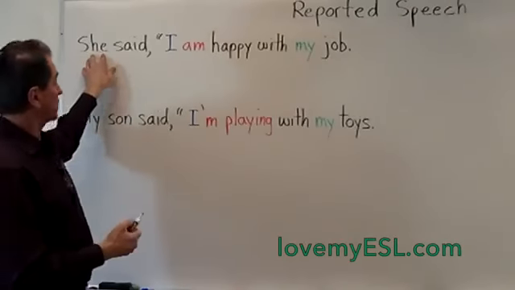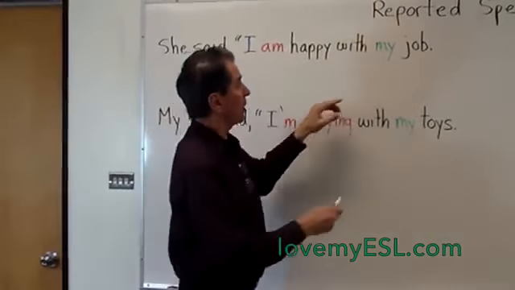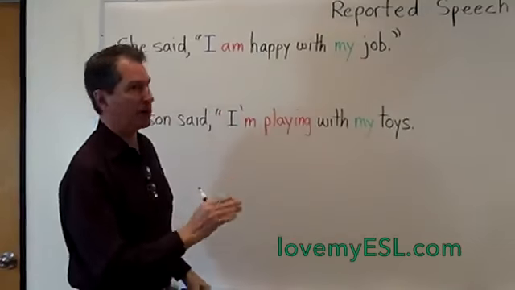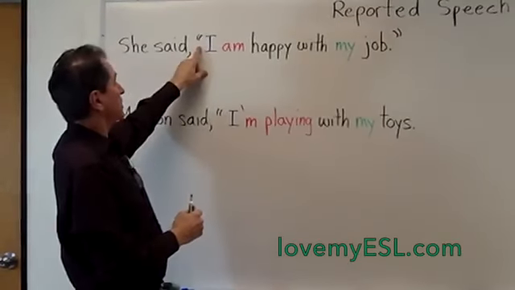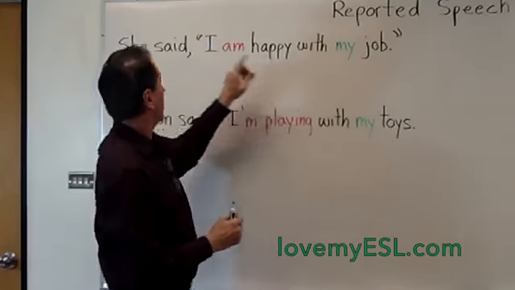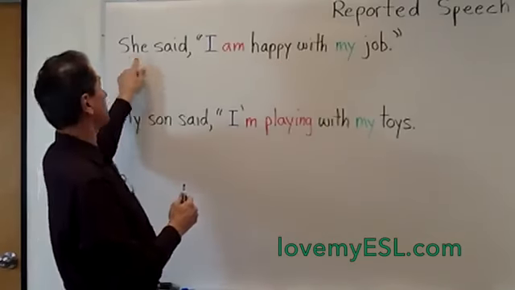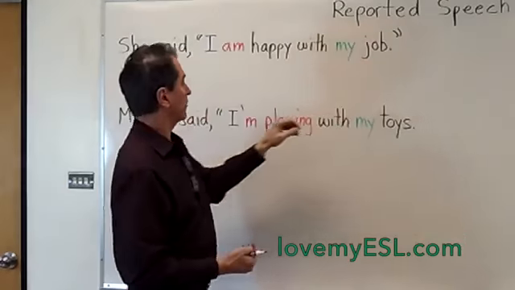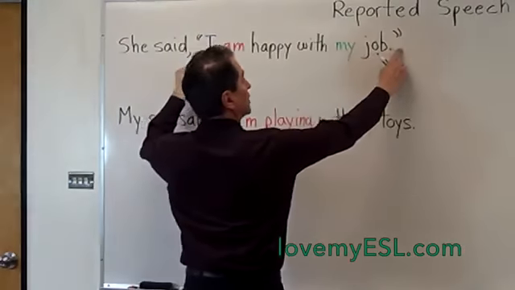This is called quoted speech. It's when you use quotation marks. Whoops, I forgot the quotation mark there. Let's just put it in. Better late than never. So quotation marks in the front of the words that came out of this person's mouth. So she said, "I am happy with my job." That's actually the words that came out of her mouth. So these words are in quotation marks.